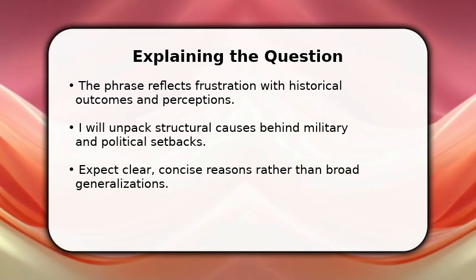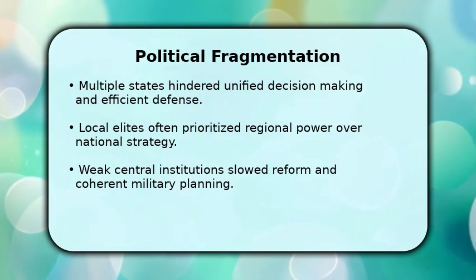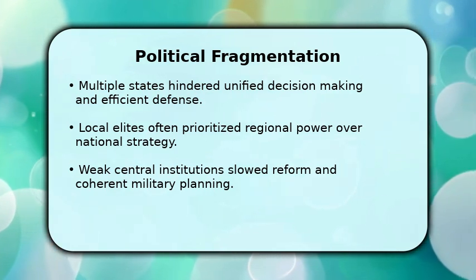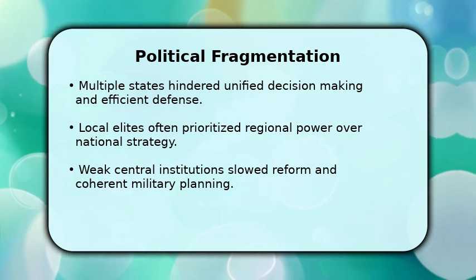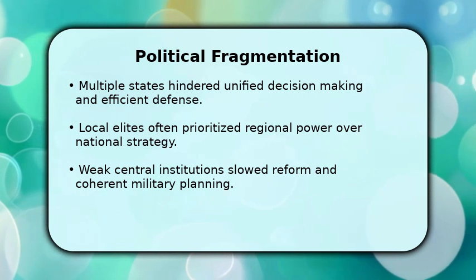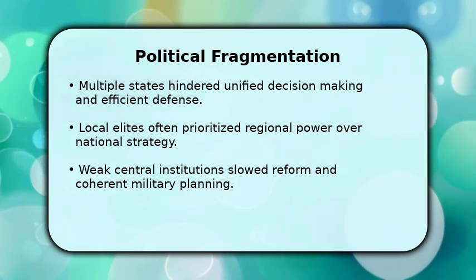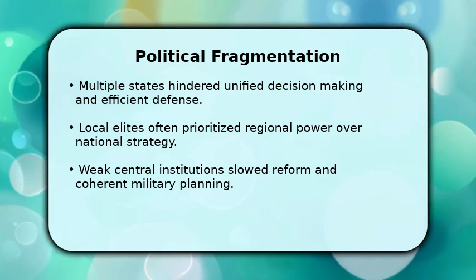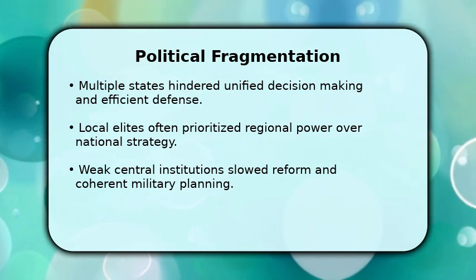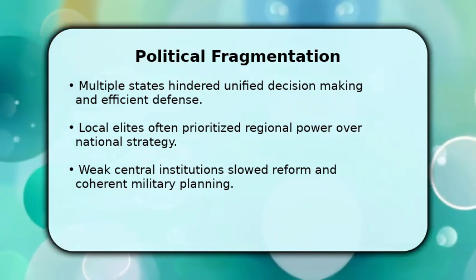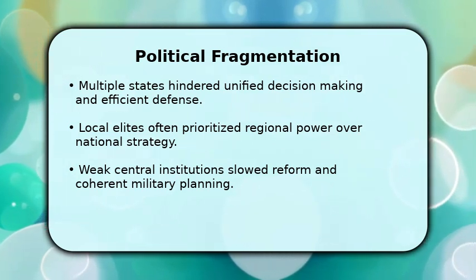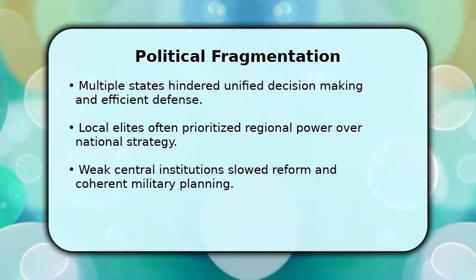oversimplifying complex history. Political fragmentation meant competing rulers, uneven law, and slow reform, which hampered coordinated defense and economic policy. Regional rivalries produced short-term deals that weakened long-term strategy, and local elites resisted reforms that threatened privileges. Without a strong, centralized authority, responses to external threats were inconsistent and inefficient, limiting sustained military investment and rapid mobilization. This structural weakness set the stage for recurring diplomatic setbacks and missed opportunities on the international stage.